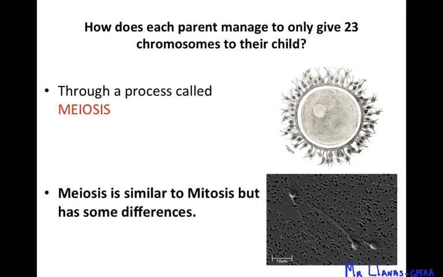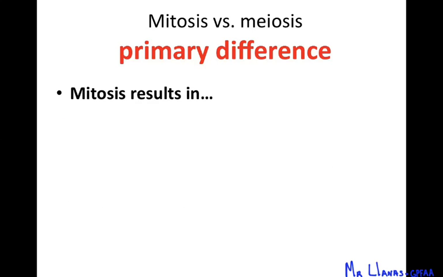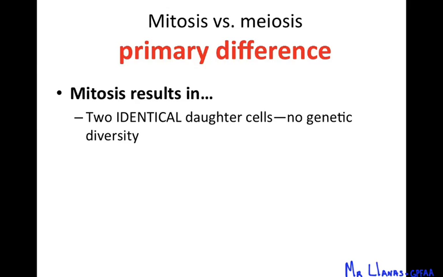Meiosis is a process that's very similar to mitosis, and you'll learn that as you research what meiosis is and do some of the activities that we're going to do. They do have some differences, but they're very, very similar. The primary difference is that mitosis produces two identical daughter cells with no genetic diversity.